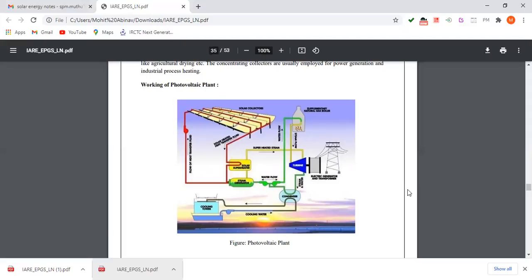So here is the photovoltaic plant. With the help of this photovoltaic output, electrical power is generated, like our thermal power generation and hydropower plants. In a thermal power plant, the fuel is used to heat the water to produce steam. That steam is used to rotate the turbine. Here also, like that, the solar system will be used to heat up the water. It will produce steam. That steam is used to rotate the turbine to produce electrical power. So this is a photovoltaic plant.